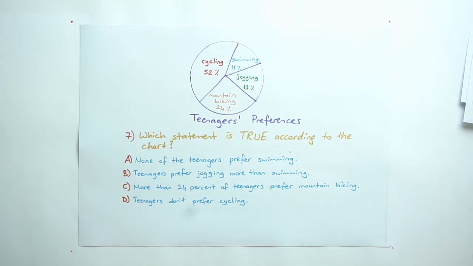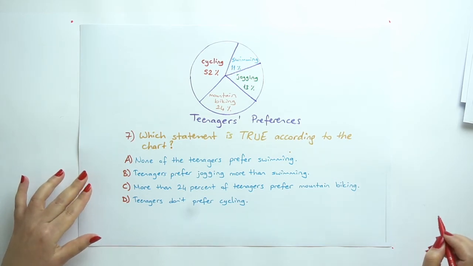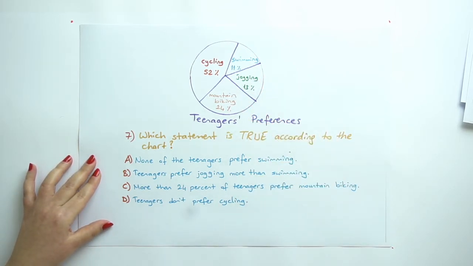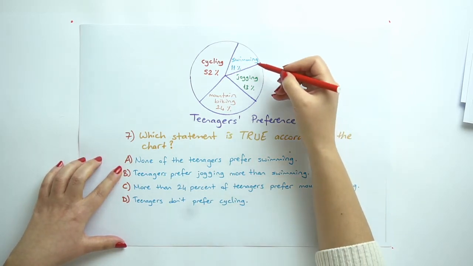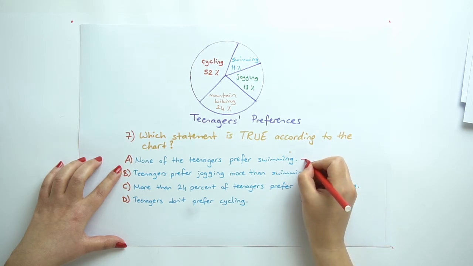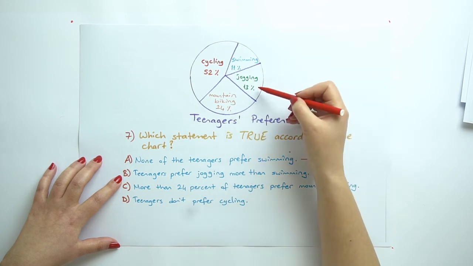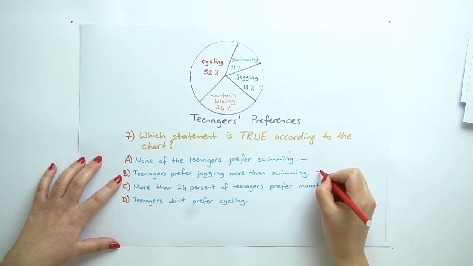So, question 7. Which statement is true according to the chart? Let's have a look at the chart. We have cycling, swimming, jogging and mountain biking. A. None of the teenagers prefer swimming. Let's have a look at swimming. No, we cannot say this one because 11% of teenagers prefer swimming. Teenagers prefer jogging more than swimming. Let's have a look at jogging here and swimming. Is it more than? Yes, we can say this one.